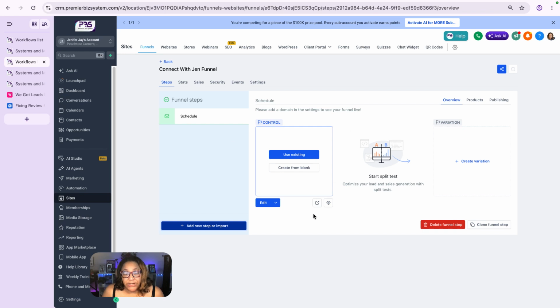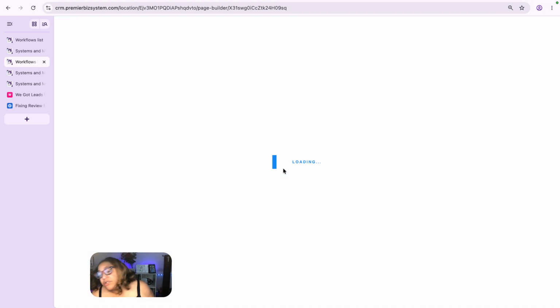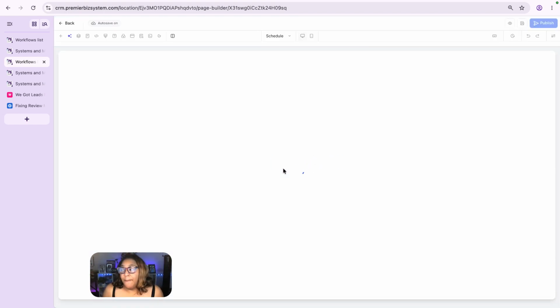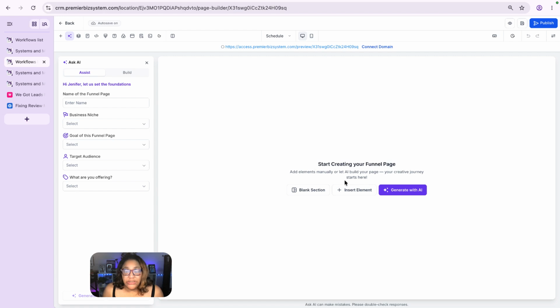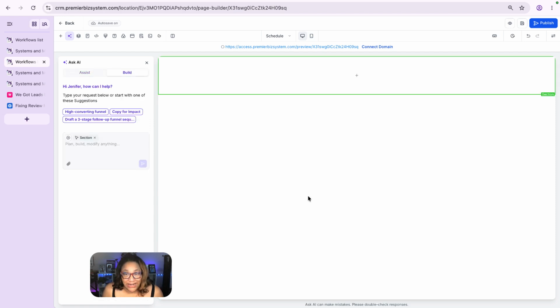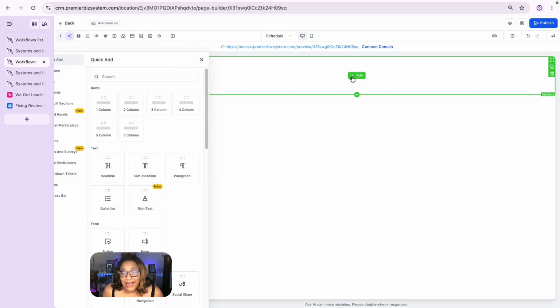So right here, when this box pops up, I don't want to click on use existing. I want to click on create from blank. So once it creates from blank, it's going to give you a blank page, right? So all you need to do right here is click on the blank section, and then it's going to show you the section. Now what we're going to do is just add the code block and paste our code in. So I'm going to click on this add.